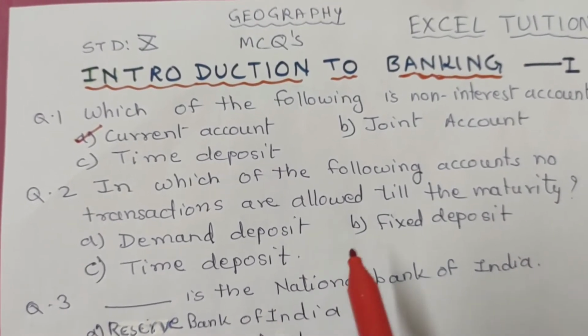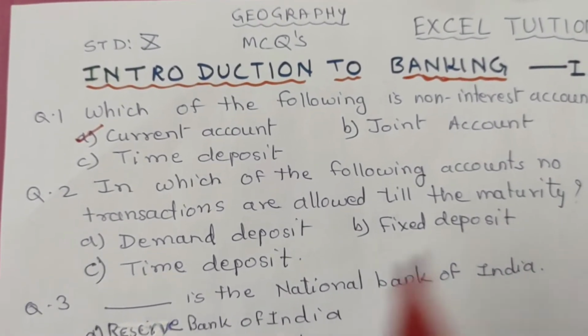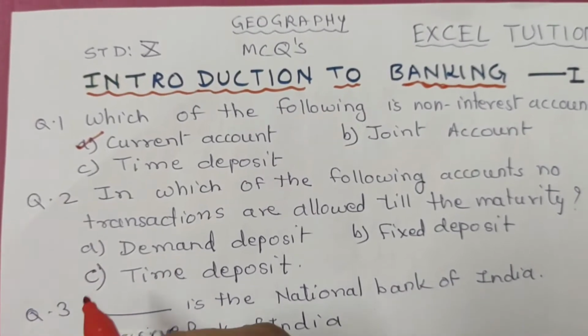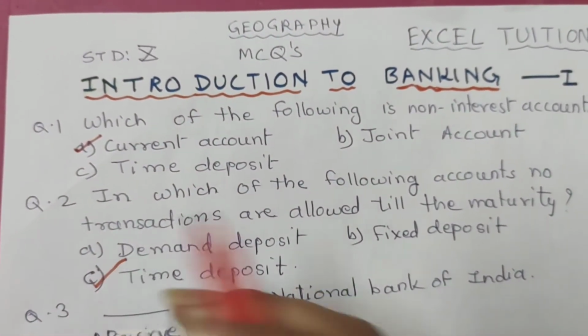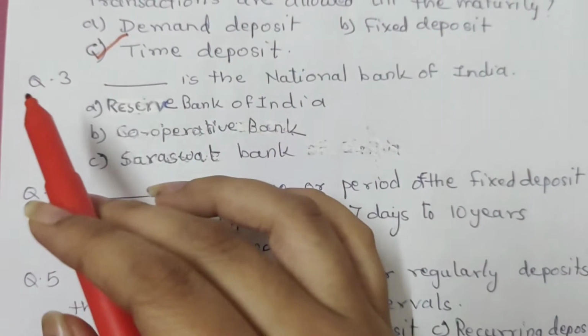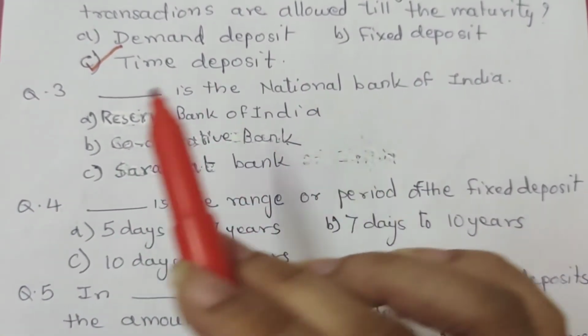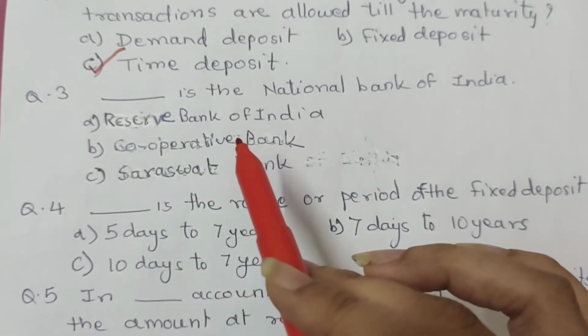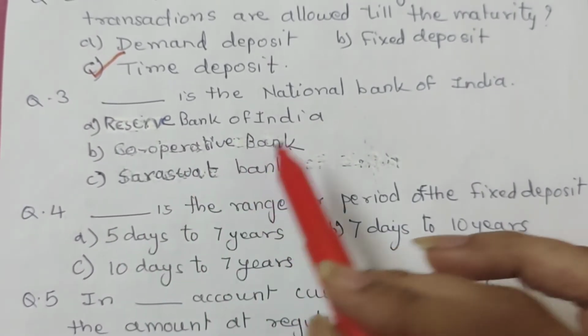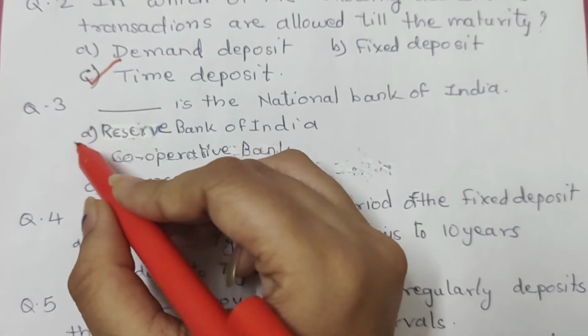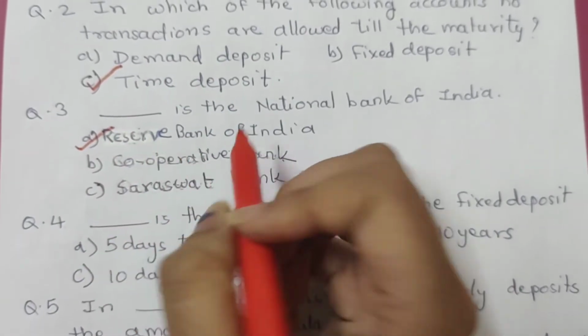A. Demand deposit. B. Fixed deposit. C. Time deposit. And the correct option is C. Time deposit. Question 3. Dash is the National Bank of India. A. Reserve Bank of India. B. Cooperative Bank. C. Saraswat Bank. And the correct answer is A. Reserve Bank of India.